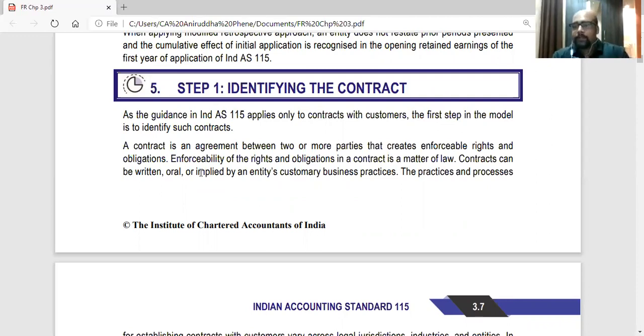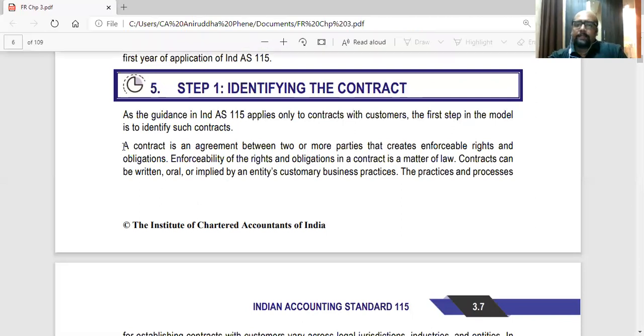It should not be just a social agreement where no party gets any rights or obligations, and neither is it enforceable in a court of law. It has to be a proper agreement entered between 2 parties in the ordinary course of business.